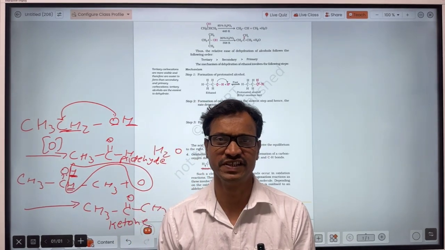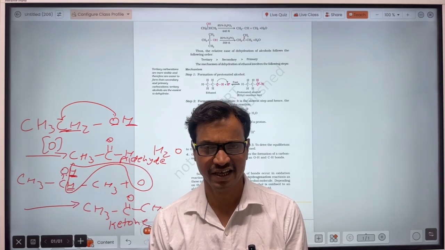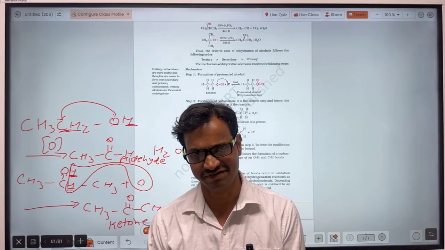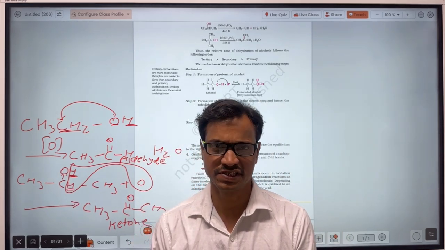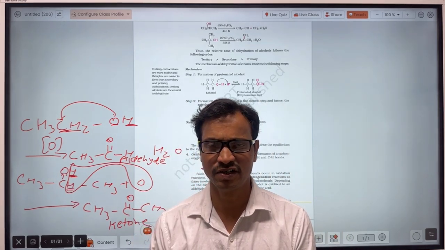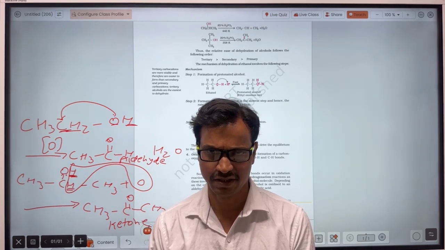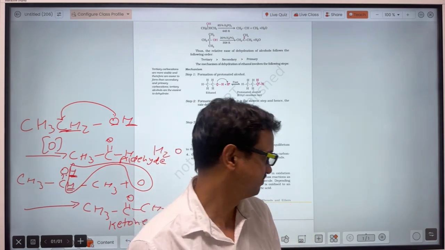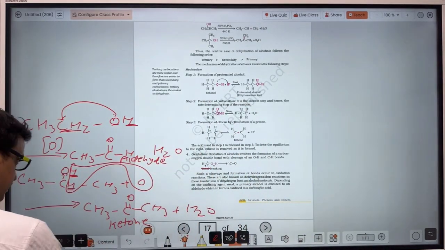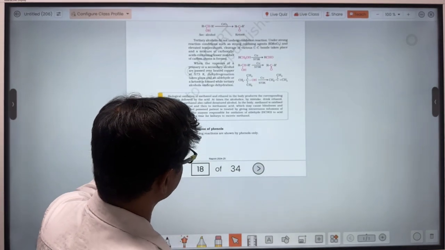It reacts only with a strong oxidizing agent and under vigorous conditions. Then it will form carboxylic acid, but there will be cleavage of the carbon-carbon bond at some places. Okay, now let's see. That was about oxidation.